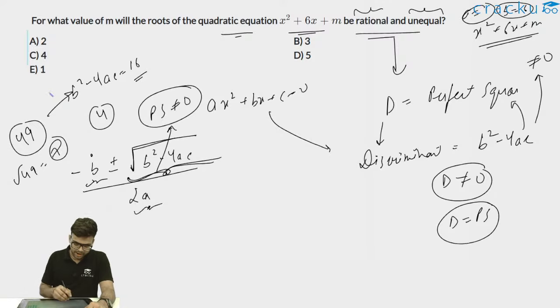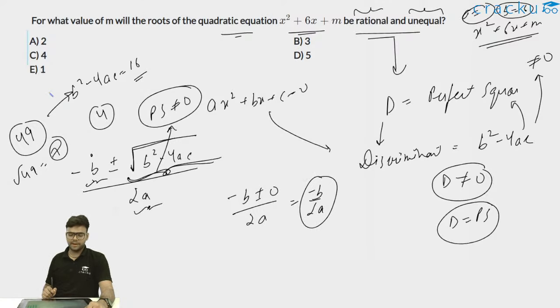Now why should it not be equal to 0? Because if I put this as 0, what I'll get is minus b plus minus 0 upon 2a, and thus both of my roots will be minus b upon 2a. Both my roots will be minus b upon 2a, and thus the condition of unequal roots will not be satisfied. Both of the roots will be rational, but they will become equal. Now we want rational roots and unequal roots.